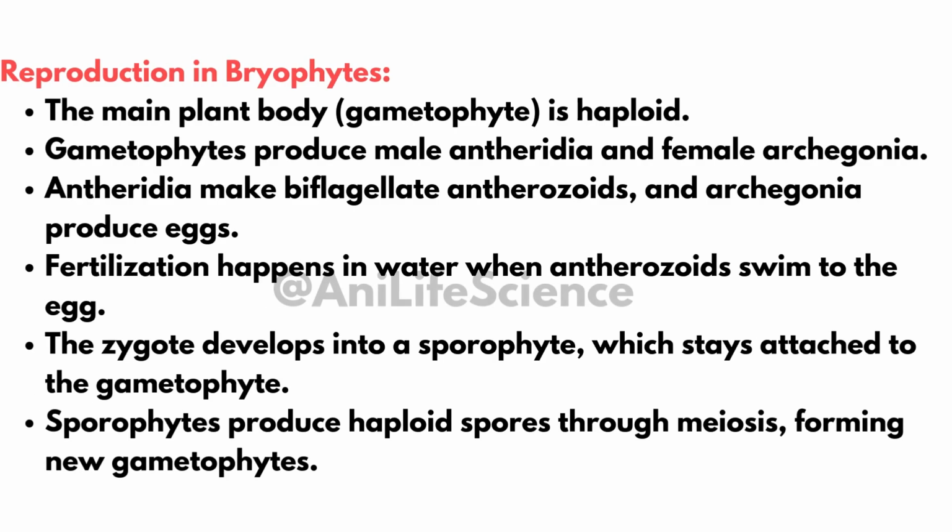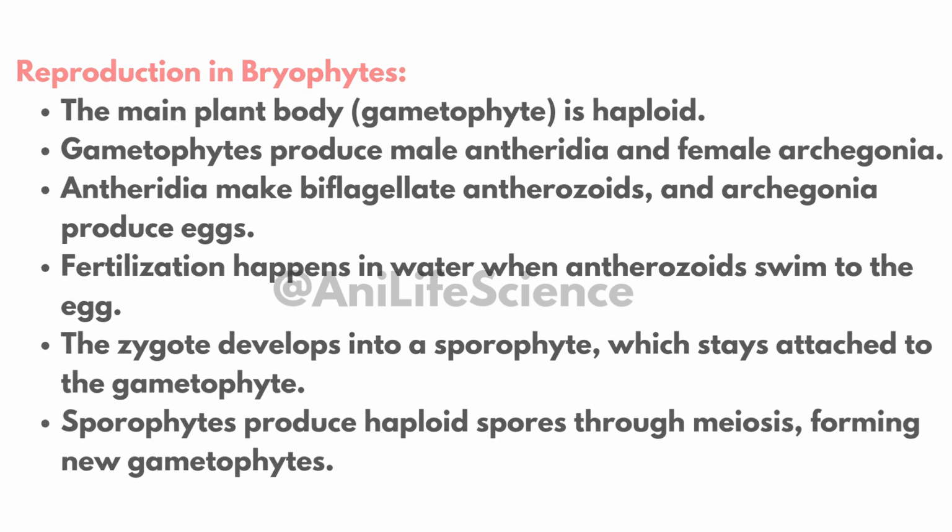Reproduction in bryophytes: the gametophyte, the main body, is haploid. Sex organs: male, antheridia, producing biflagellate antherozoids. Female, archegonia, producing eggs. Fertilization occurs in water when antherozoids swim to the egg. Sporophyte formation: the zygote develops into a sporophyte, which remains attached to the gametophyte. Spore production: sporophytes produce haploid spores through meiosis, which grow into new gametophytes.